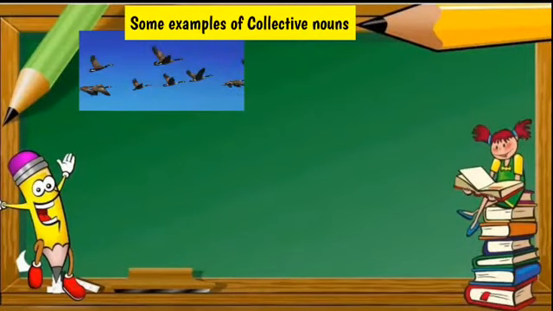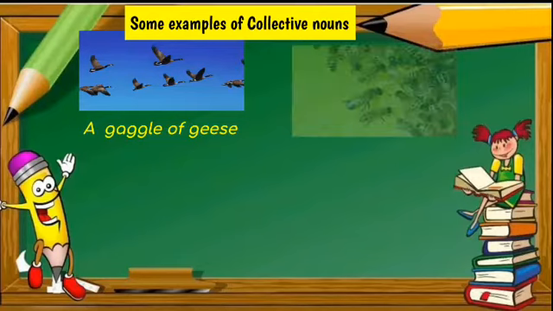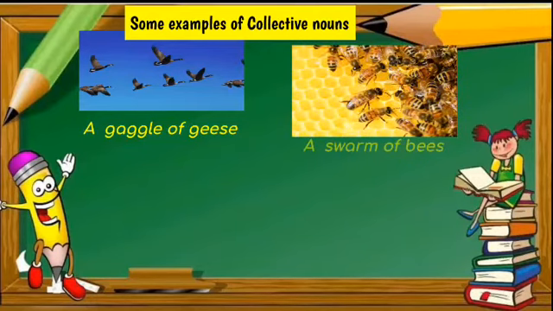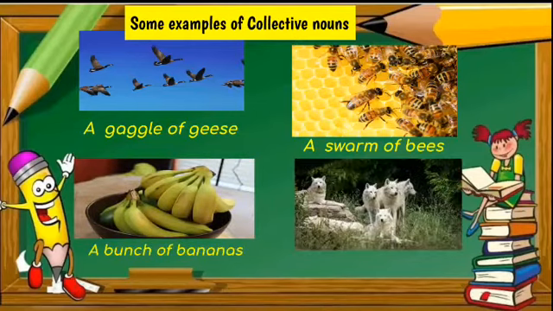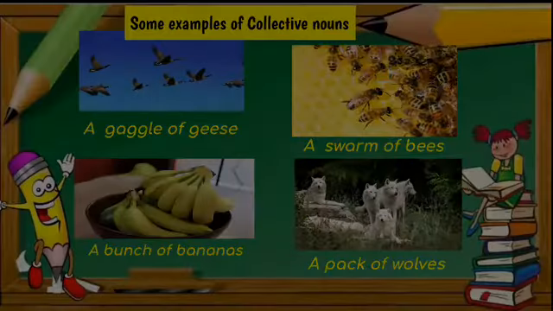We move on to some more examples. A gaggle of geese, a swarm of bees, a bunch of bananas, a pack of wolves.